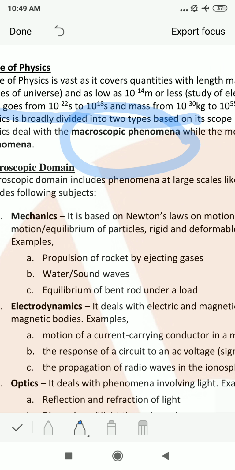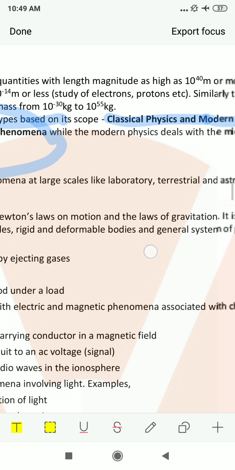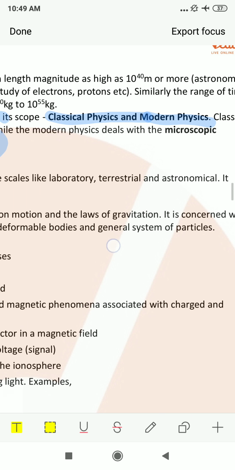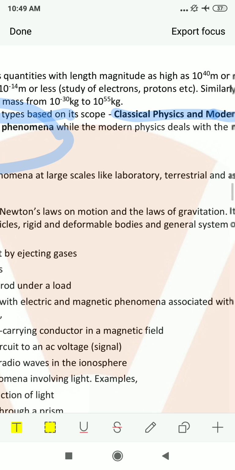Macroscopic phenomena means phenomena, for example, pendulum; we have studied friction, work, energy. While modern physics deals with microscopic phenomena. Microscopic phenomena means the study of electrons, protons, and the quantum nature of light. These are studied in the microscopic phenomena, so they are considered under modern physics, or you can say quantum physics.